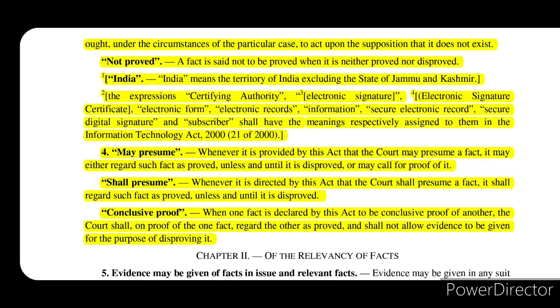So when the court does not believe that this fact can exist, the circumstances of the case have made it evident, or it is so highly improbable that any prudent man would consider that this fact cannot exist, then that will be called as disproved.